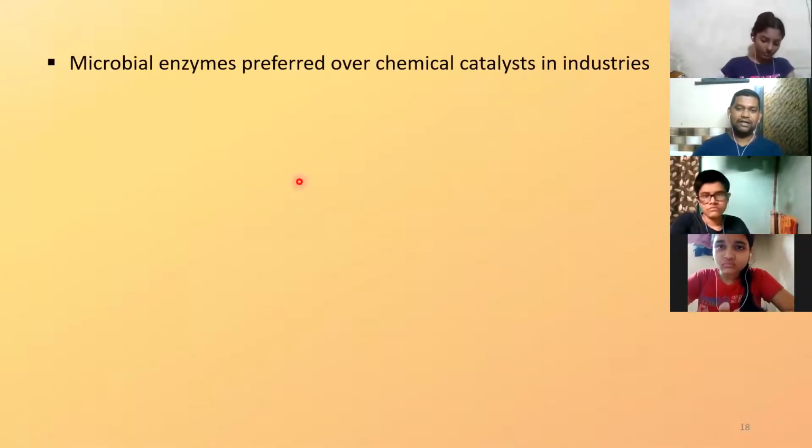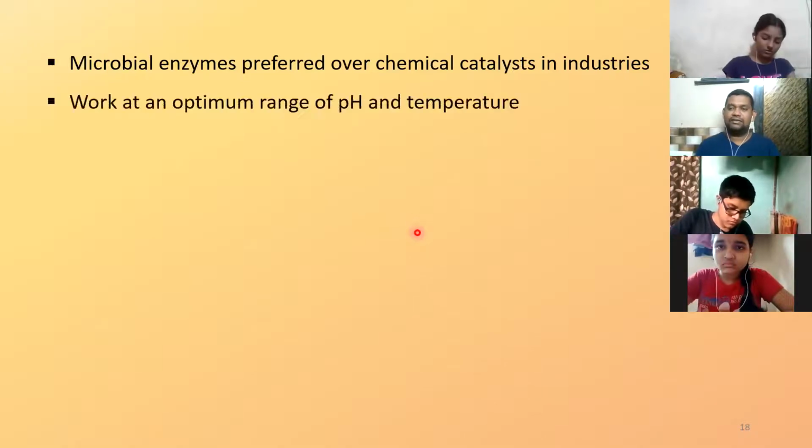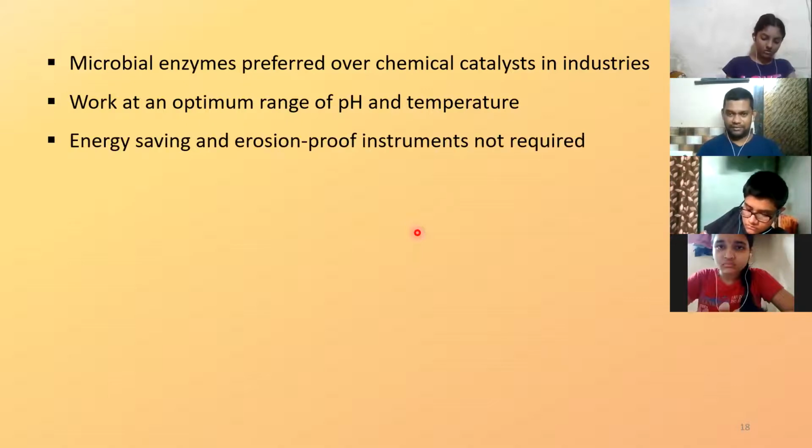Microorganisms are a very good source of enzymes, and these enzymes are preferred in the industries as compared to artificially created chemical catalysts. As much as possible, we prefer a natural source. Enzymes are very sensitive to pH and temperature. All enzymes work best at an optimum range of pH and temperature. If the pH fluctuates, the enzymes won't work. If the temperature fluctuates, they won't work.